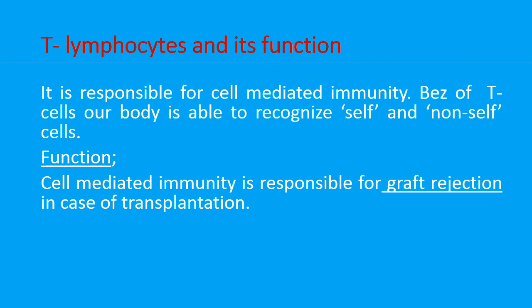Suppose these steps are not followed, and simply from any individual the organ is collected and transplanted without following this procedure, sooner or later the grafting process will be rejected. Who is rejecting the grafting? There are certain cells in our body named T cells. They will easily recognize that organ as a foreign organ, and start producing weapons to destroy it. So before doing the transplantation, all this procedure needs to be followed.